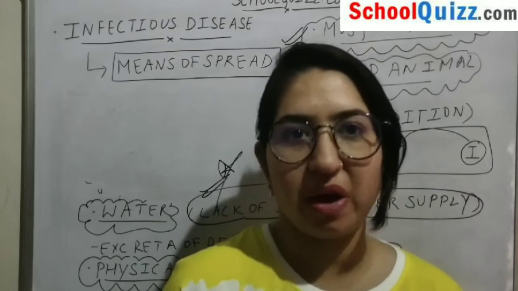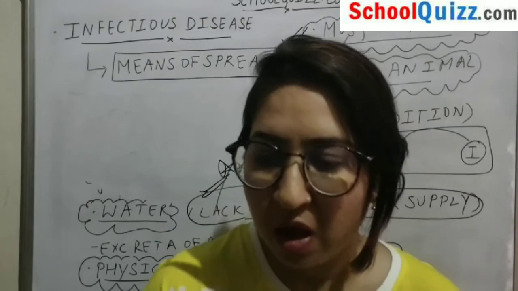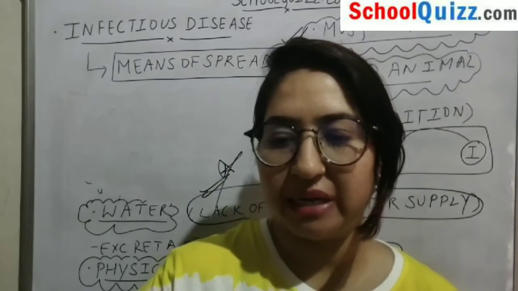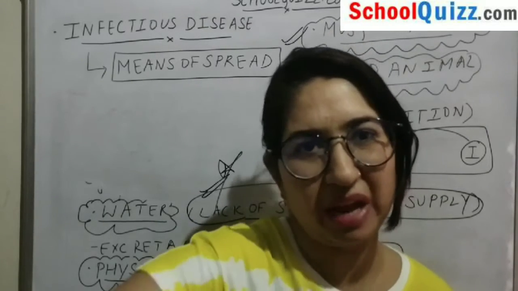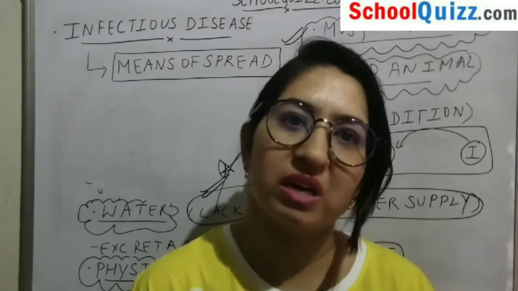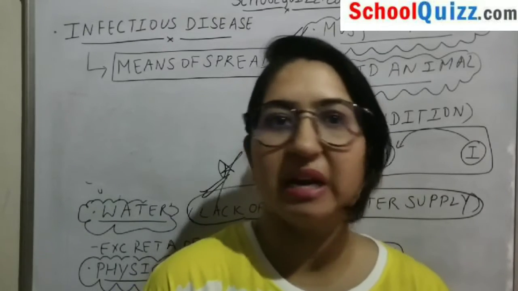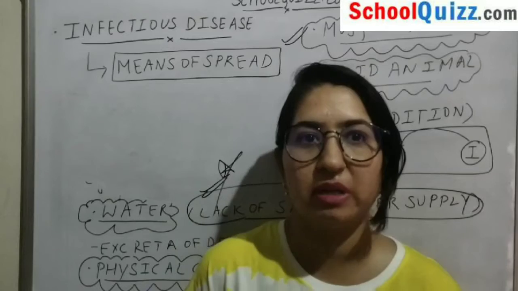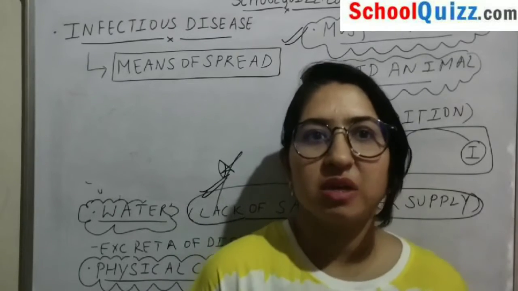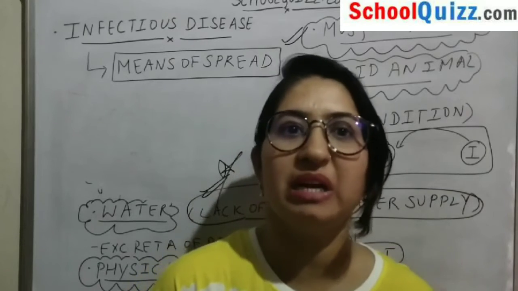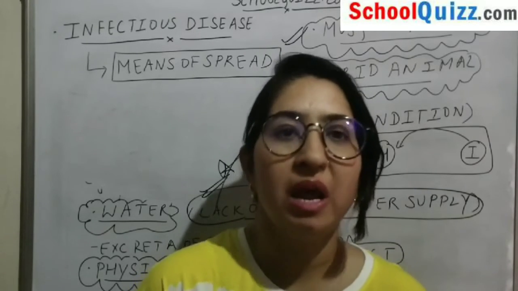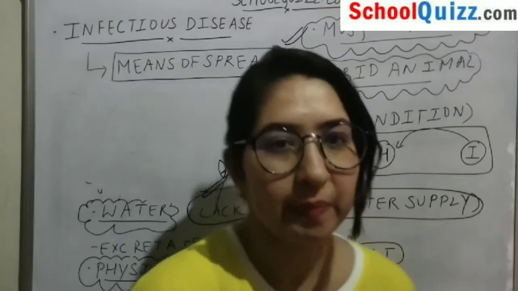Suppose contaminated water is there, or flies are sitting on it, and if they come in contact with us, automatically we will get that contamination and fall ill. So in that way they serve as vehicles for the transmission of these diseases, rather than being directly involved in the disease transmission.